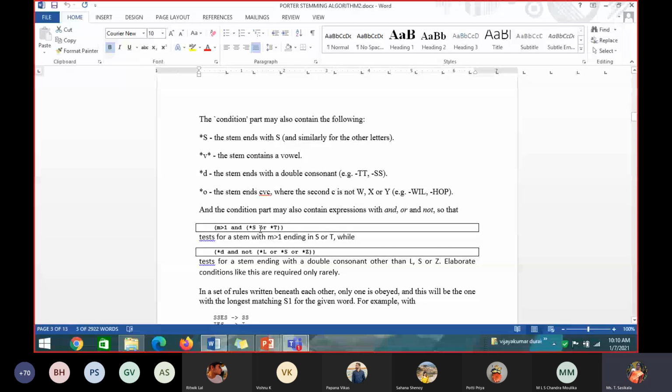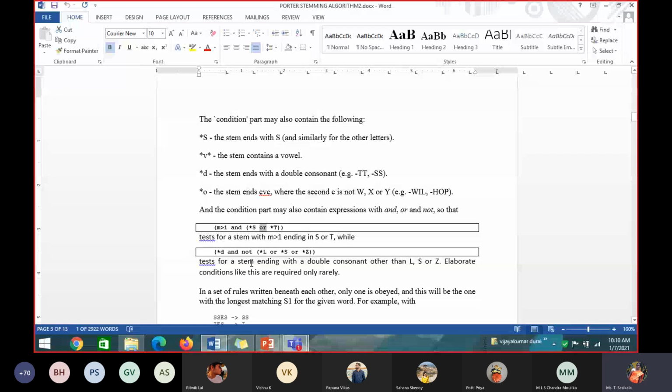Star S or star T. That's why I am telling you how to use and, or in your conditions. Similarly here, test for a stem ending with a double consonant.